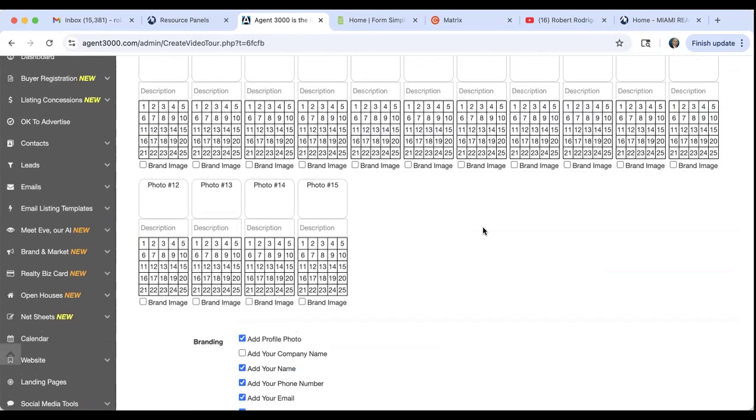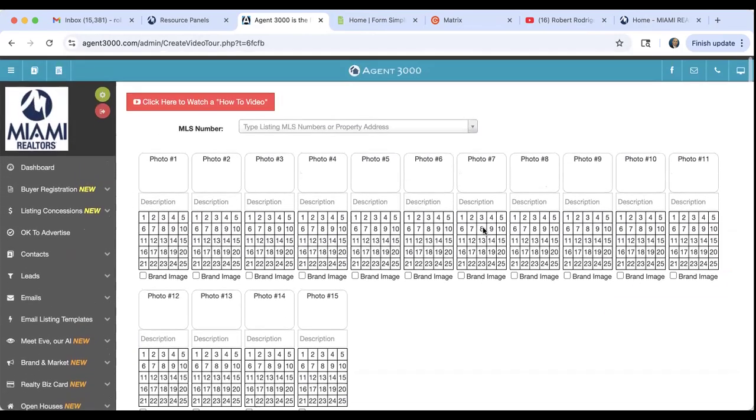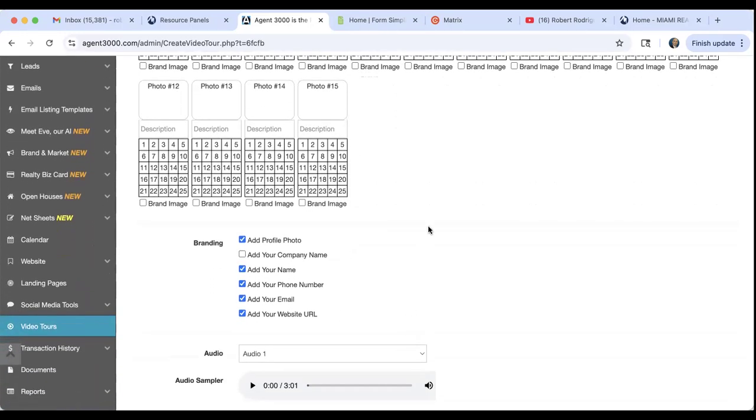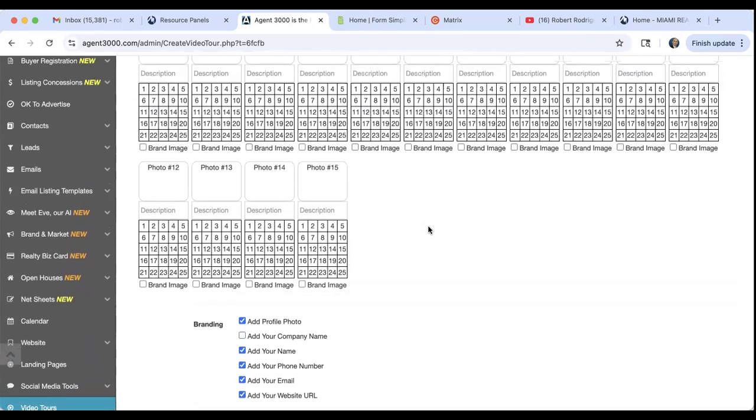Theo, that's an excellent question. What do I suggest for agents to share? I mean, from Agent 3000, for agents to share their listings, I would always share our branded listings. We want to brand it. We want to have our Elite logo. We want to have our photo and our information on these flyers, especially if we're promoting them on social media.